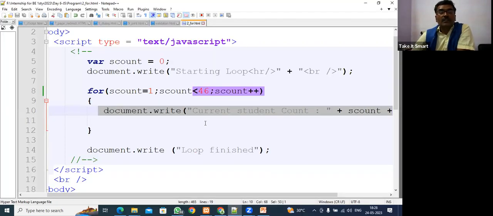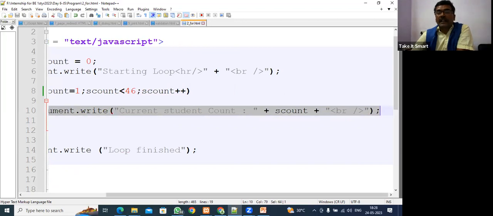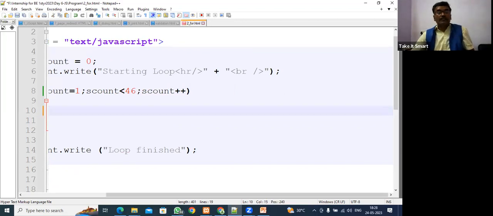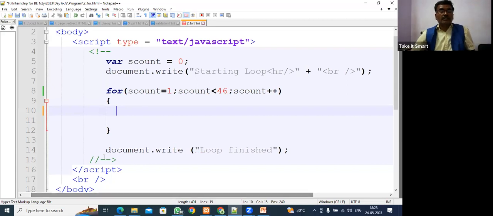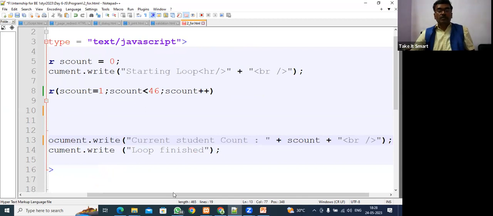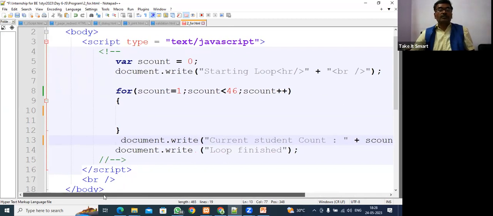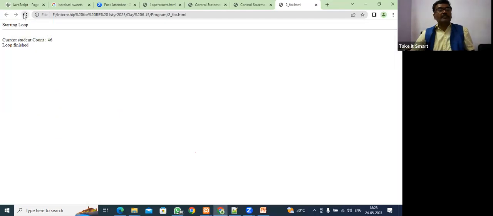So you don't want to see it this way. You want to see a different way. You want to make a magic which can count the students. I can make this magic like this. Suppose no statement is there. Loop finished. Something should be there.